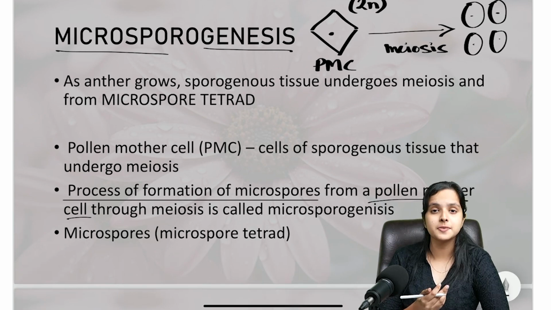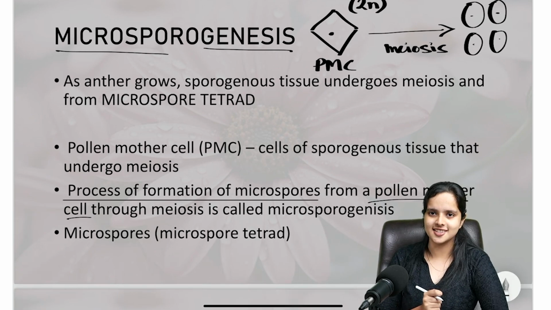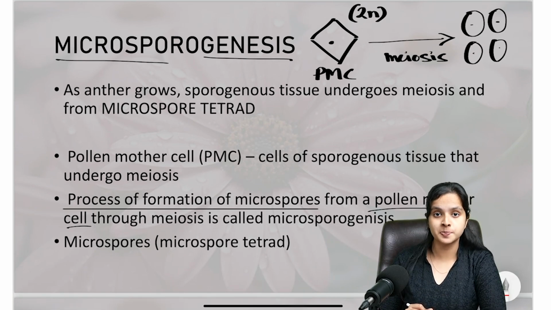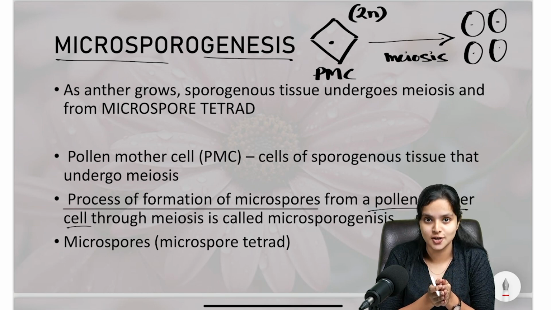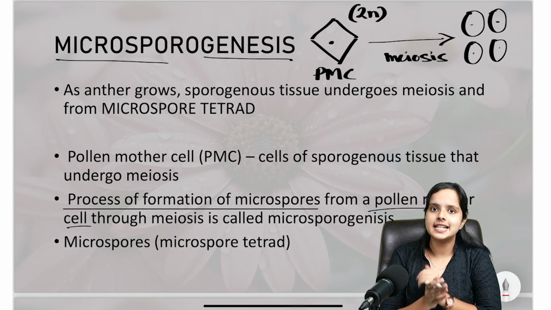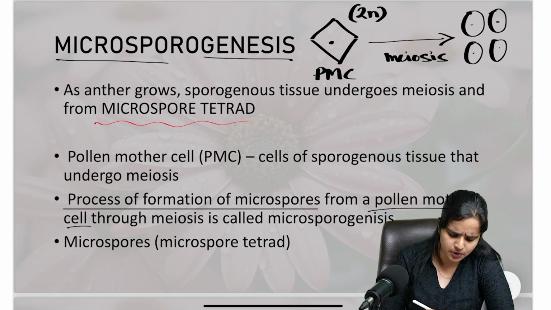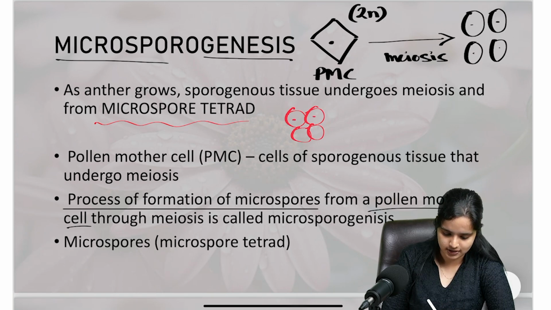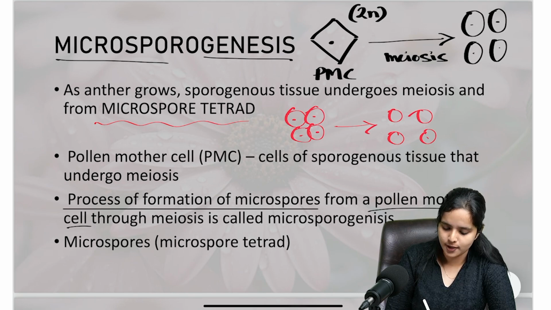Where does it come from? It comes from a single pollen mother cell, which was diploid. And what is the process in between? Meiosis. In the initial stage, after the meiosis, these 4 microspores stay together as a group, close to each other. That's what is called a microspore tetrad. So what is a microspore tetrad? A microspore tetrad is nothing but the 4 haploid microspores staying close to each other. Later on, they separate and form 4 separate haploid microspores.